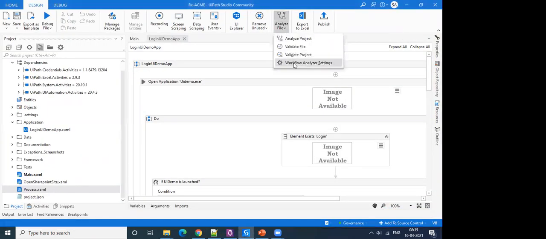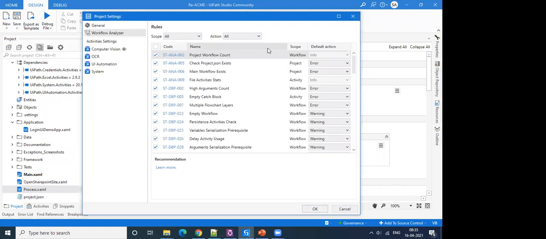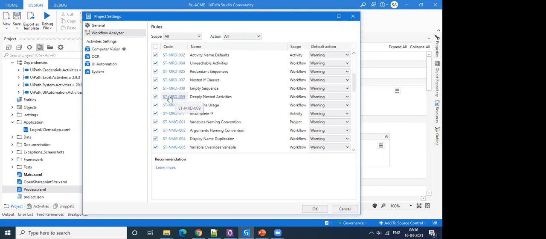So let's go and check how this settings window looks. Whenever you go here, you will see a code also. These are the different rules that we just discussed: anatomy rules, design best practices, readability rules, security rules. You'll be able to identify those rules by the unique code. ANA stands for anatomy rules, and DBP stands for design best practices rules. MRD stands for maintainability and readability rules, NMG stands for naming convention rules, SEC stands for security rules, and USG stands for usage rules, right? Likewise, there are different rules here.